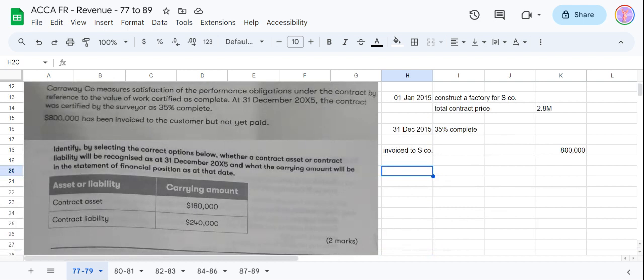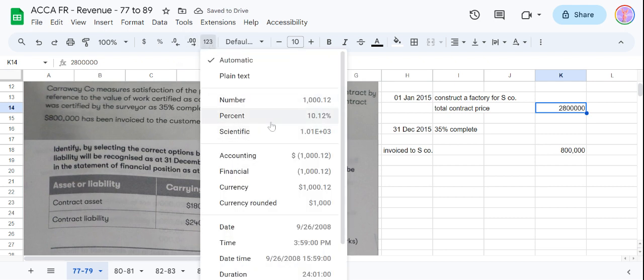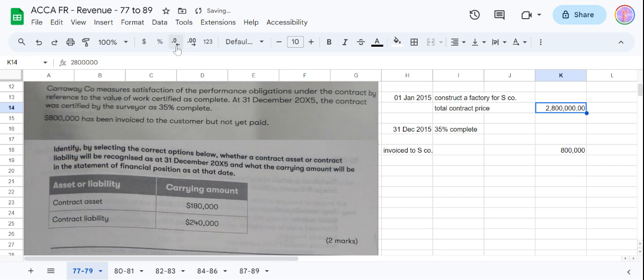There is a contract asset, I would say. Why so? We have billed 800,000. The total contract price was 2.8 million, and they are saying that 35% of the work is complete.